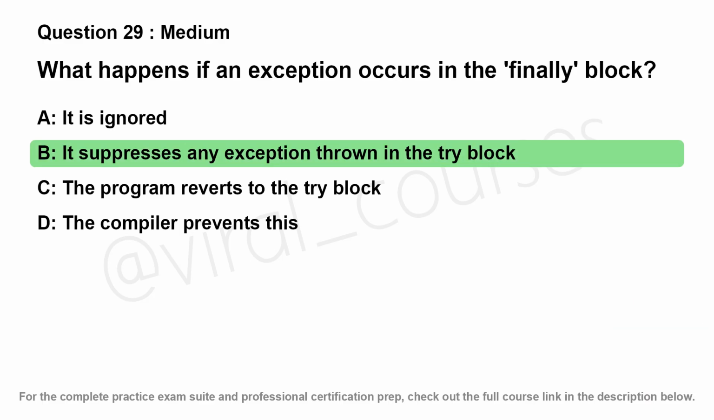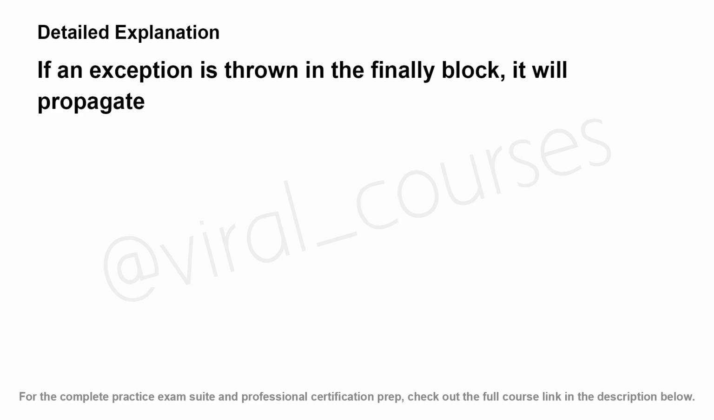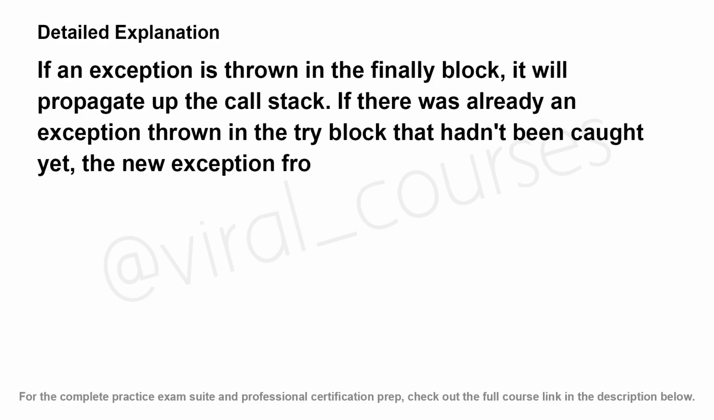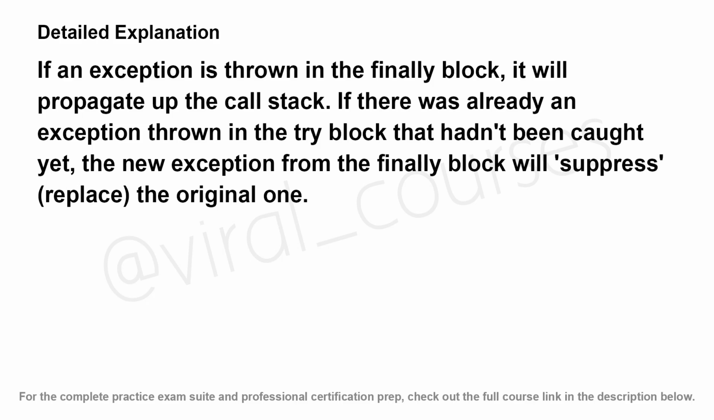The correct answer is B. If an exception is thrown in the finally block, it will propagate up the call stack. If there was already an exception thrown in the try block that hadn't been caught yet, the new exception from the finally block will suppress, replace, the original one.